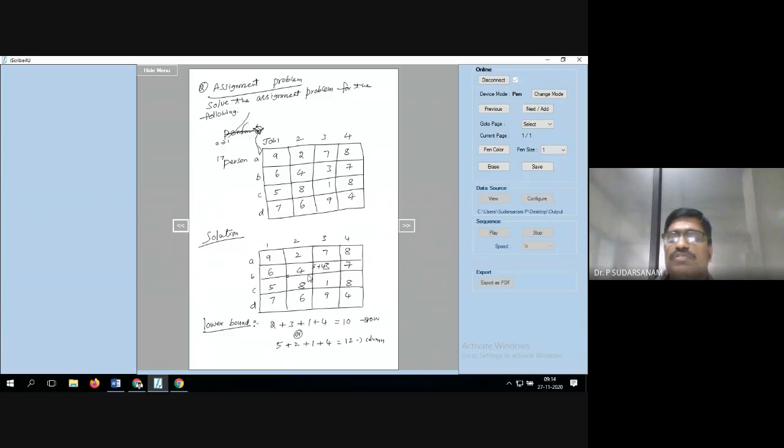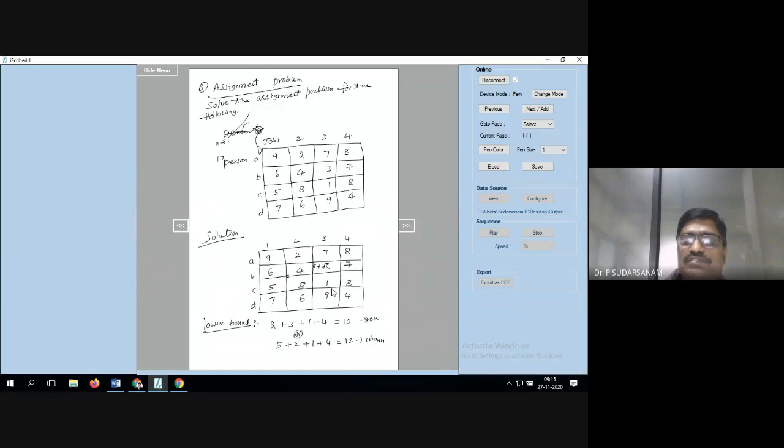Now you have to assign C is equal to 3. Once you assign C is equal to 3, the remaining is D is equal to 4 and no other option, because this row, this column also over. Now you have these two only. C is equal to 3 means D is equal to 4 only. So the other option is A is equal to 2, B is equal to 1, and the last option is C is equal to 4, D is equal to 3. That's it.